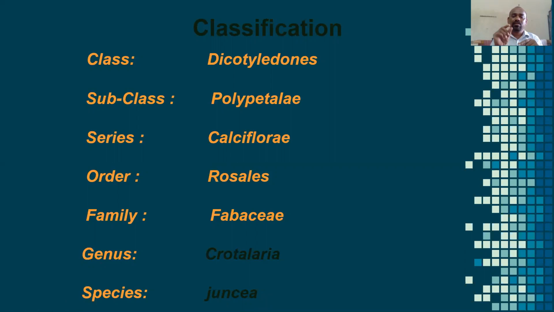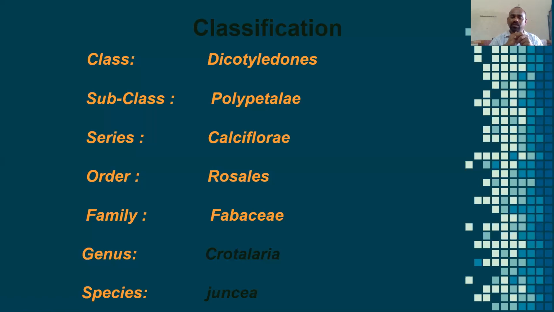Once we imagine the groundnut, Cicer arietinum, red gram, green gram, whichever we take, we can separate the entire seed into equal halves. If any seed is made up of two parts, it belongs to dicotyledons. The subclass is Polypetalae.